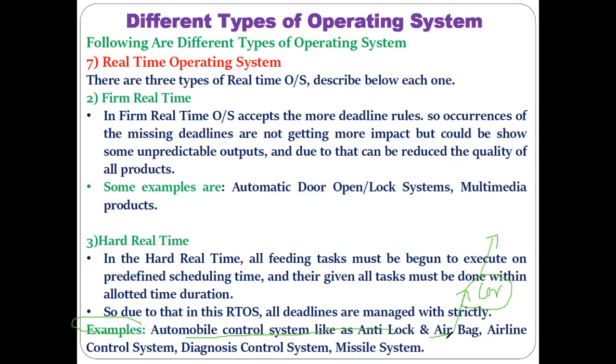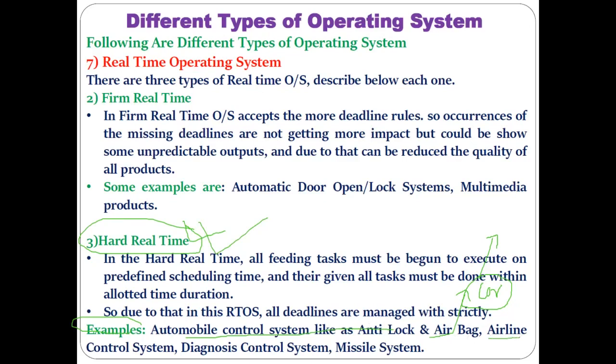That is why in anti-lock and airbag systems a hard real-time operating system is utilized, because the opening of the airbag is an event that has to be triggered as soon as your car gets hit by some obstacle or another car. No delay is allowed in opening the airbag. If the airbag does not open within the stipulated time, there may be a danger to the life of the passenger and the driver.